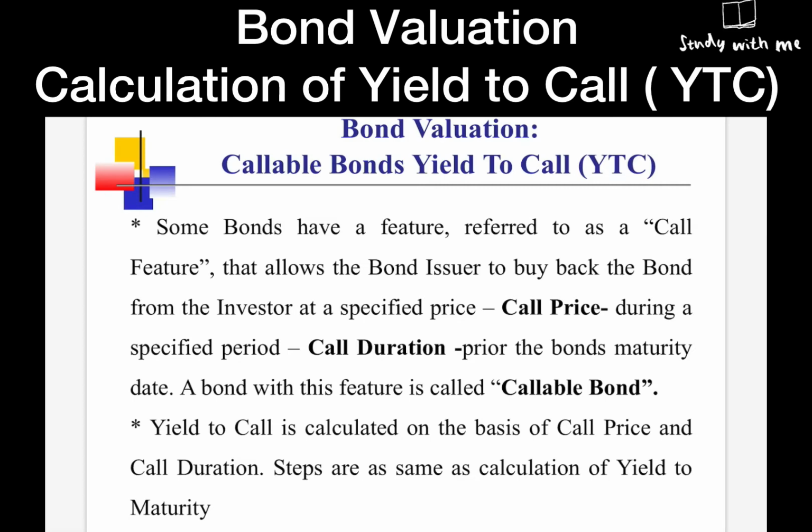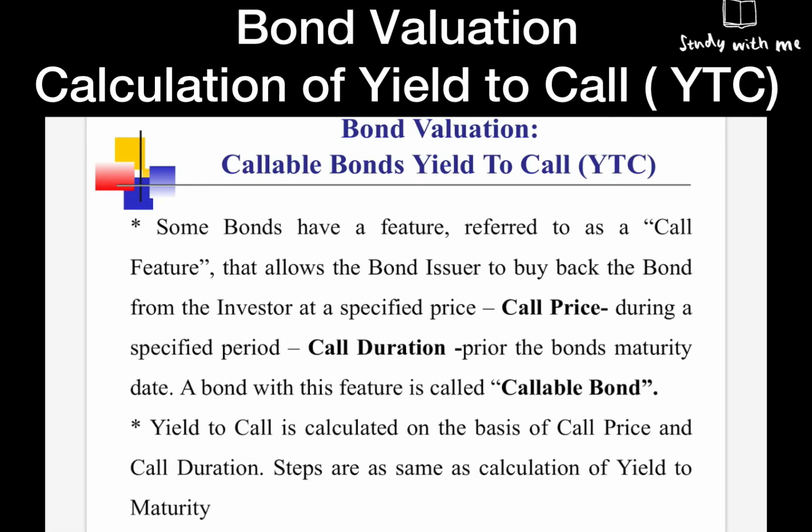Some bonds have a feature referred to as a call feature that allows the bond issuer to buy back the bond from the investor at a specified price. This price is called the call price, during a specified period. This is called the call duration, prior to the bond's maturity date. A bond with this feature is called a callable bond.